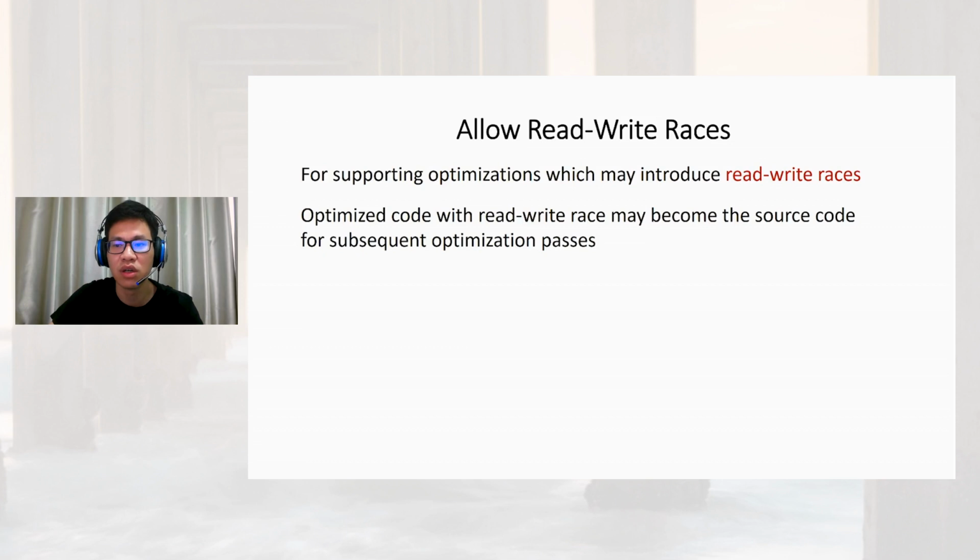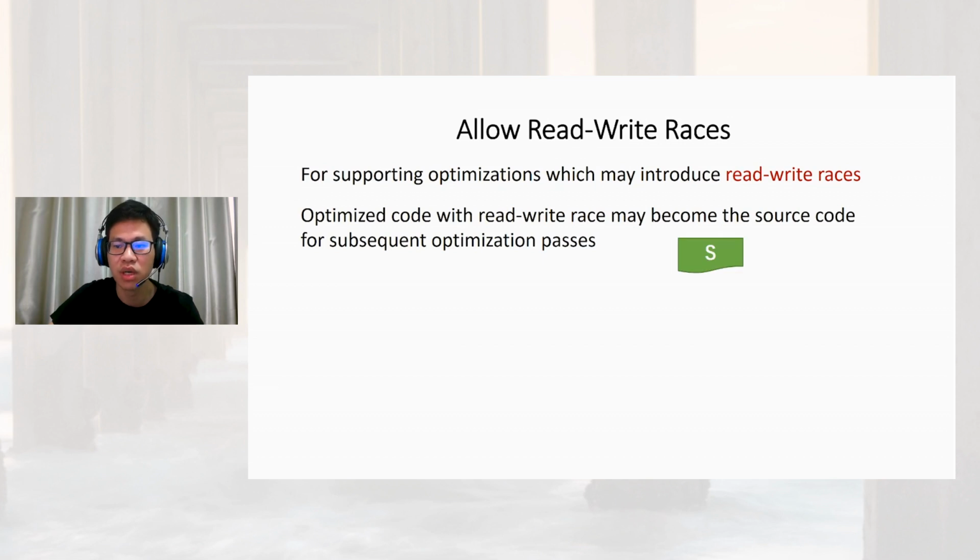However, we allow the source program to have read-write races. It's critical to support optimizations which may introduce read-write races such as loop invariant code motion. The code optimized by these optimizations may become the source code for subsequent optimization passes.